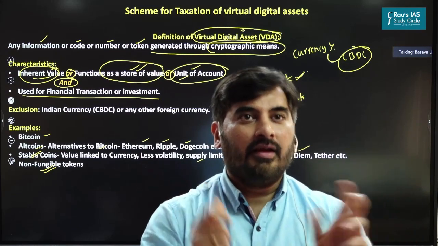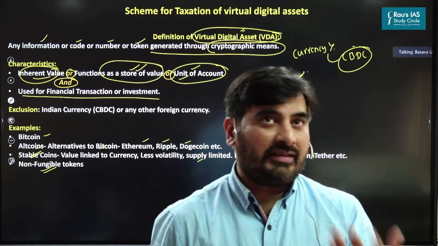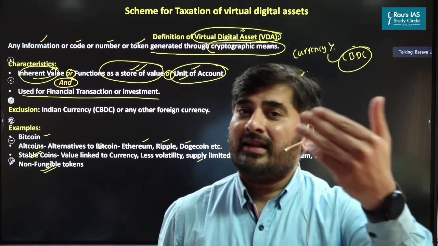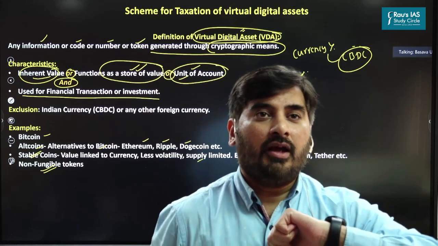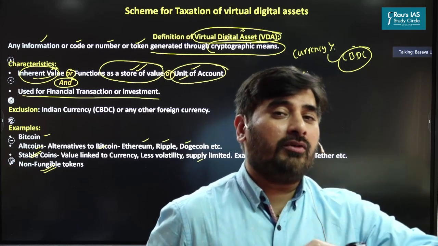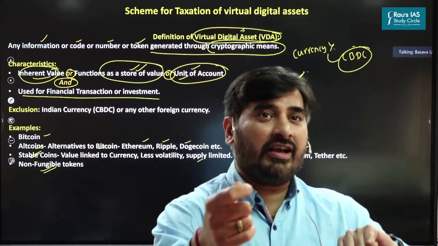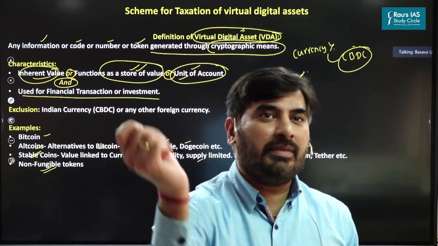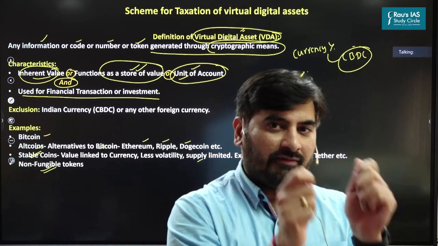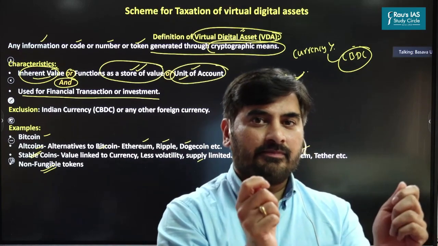Are you getting this? Further to simplify this, let's say I borrow 10 rupees from you. Do I have to give back the same 10 rupee note? Only then will you accept? Not necessary, right? I can give you some other 10 rupee banknote with some other serial number, but both the values are same. One thing can be replaced with another.